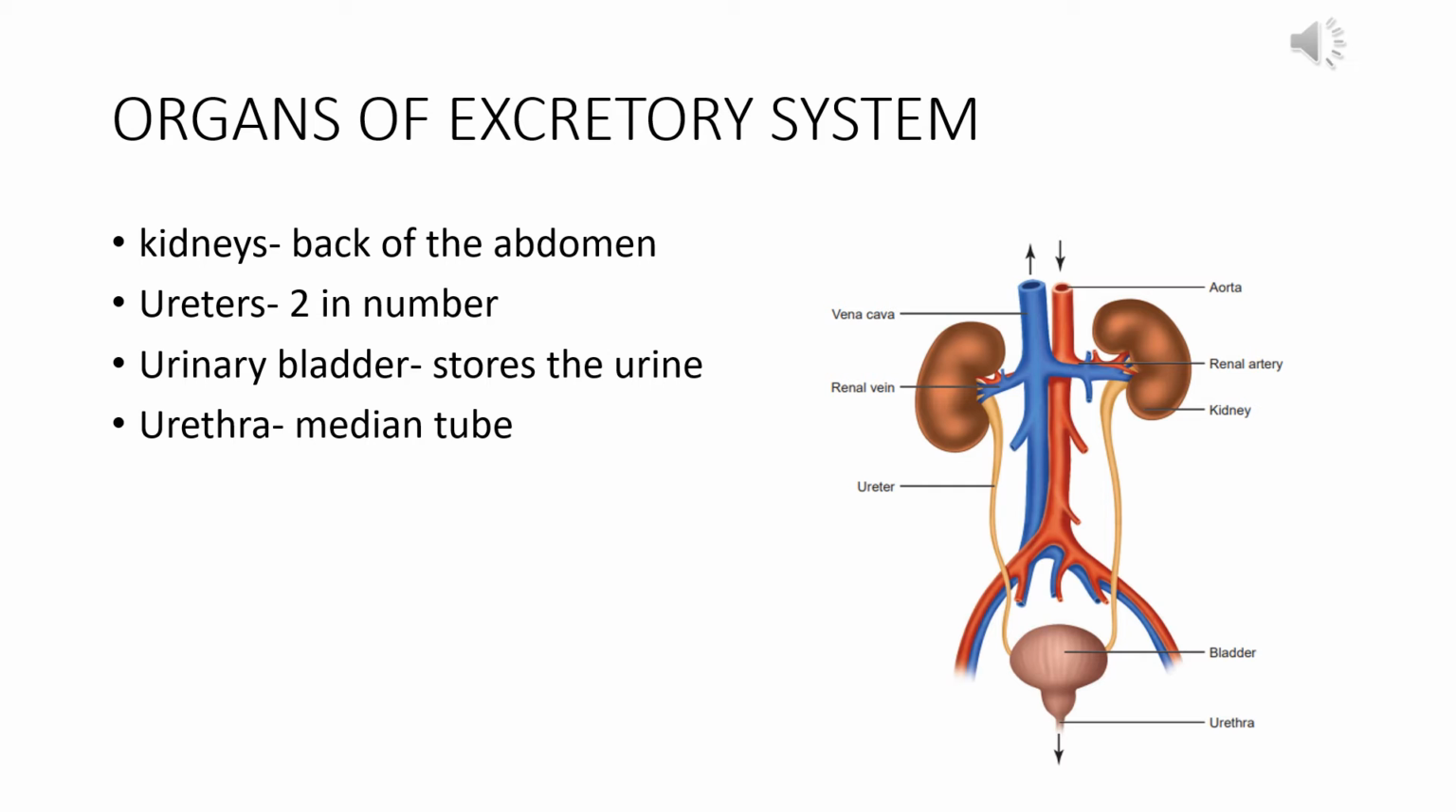And every kidney has the blood connection with the renal artery and the renal vein. Fresh blood comes to the kidneys through the renal artery, and the blood with less oxygen and more carbon dioxide goes back to the heart through the renal vein for getting a fresh supply of oxygen. So these are the parts of the excretory system.